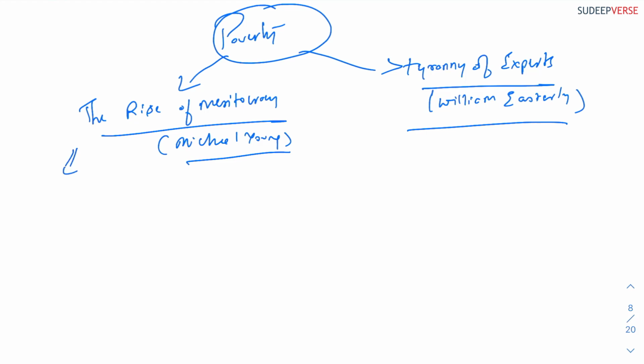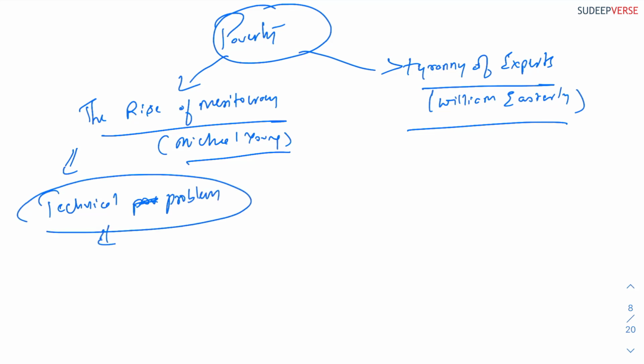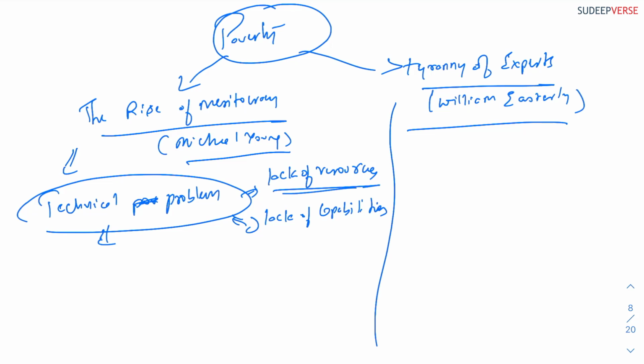In The Rise of Meritocracy, poverty is looked at as a technical problem. What does it mean? It means poverty is because of lack of resources, or because of lack of capabilities. The poverty is seen from the angle of either they don't have resources or they don't have capabilities.